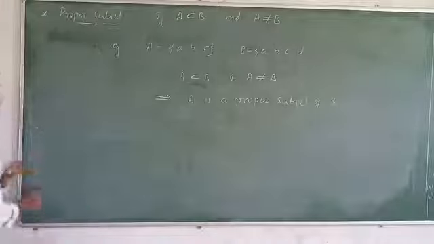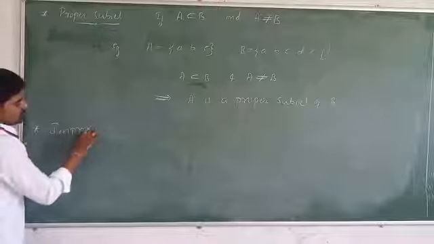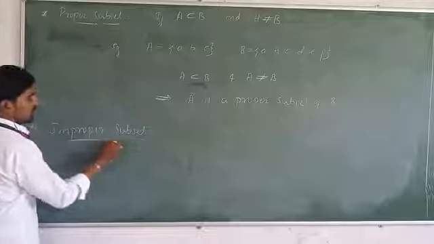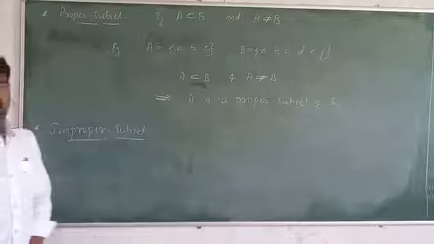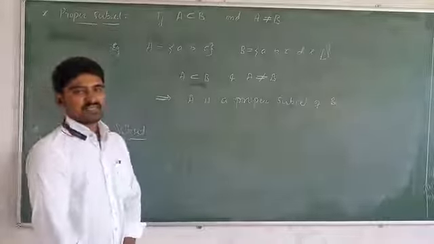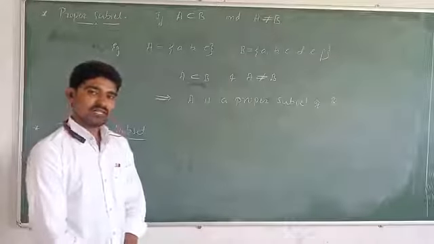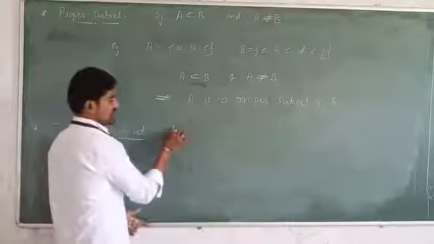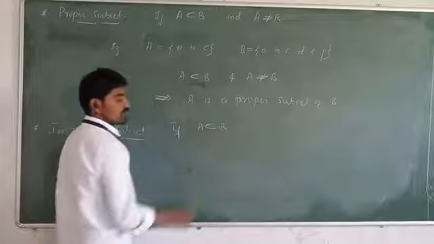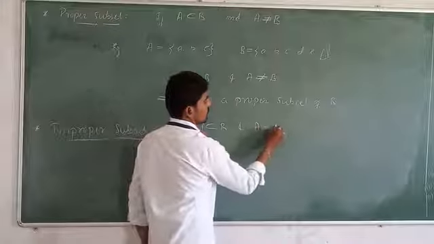And the second one is improper subset. What is the second one? Improper subset. So what is meant by improper subset? A set A is said to be an improper subset of the set B if first condition, A should be a subset of set B, and the second condition is A should be equal to B set.